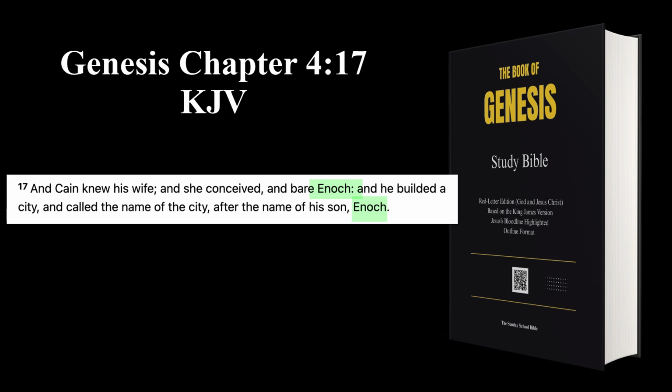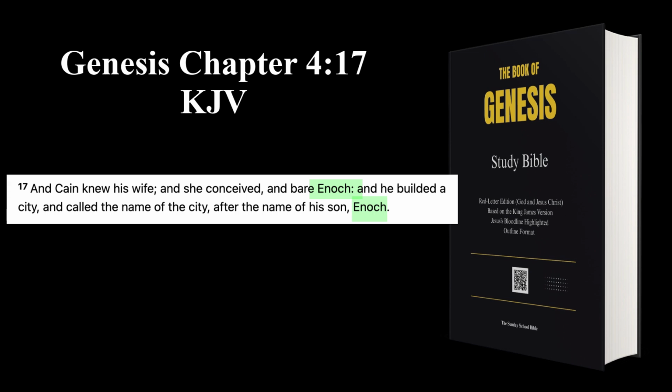For example, in Genesis chapter 4, verse 17, the King James Version, KJV, uses the name Enoch. The verse states, "And Cain knew his wife, and she conceived, and bare Enoch. And he builded a city and called the name of the city after the name of his son, Enoch."